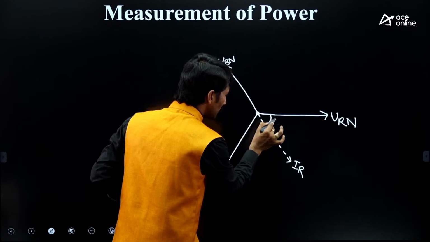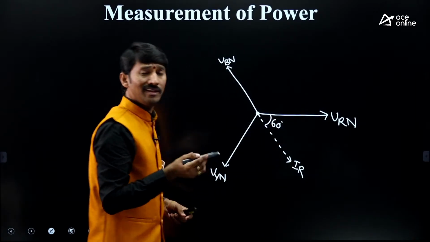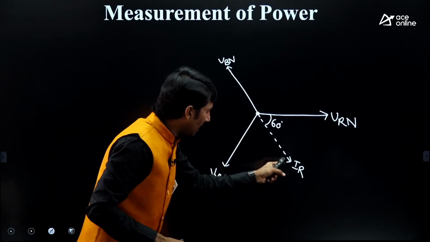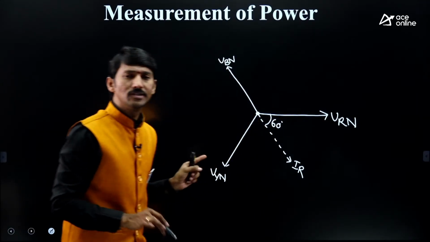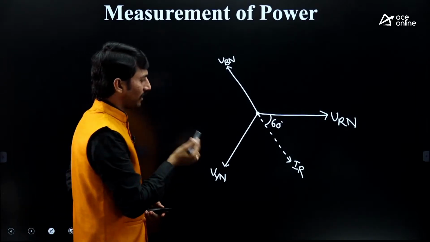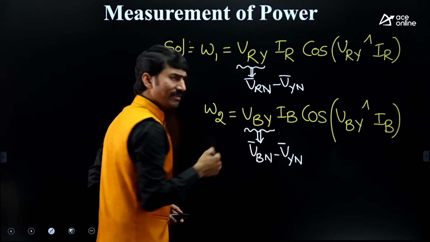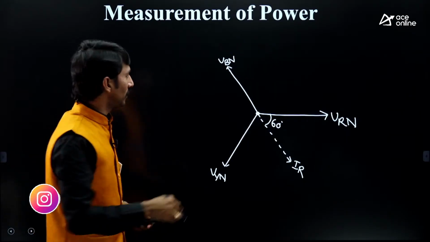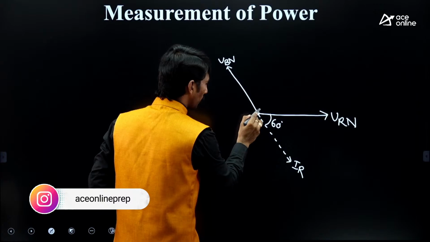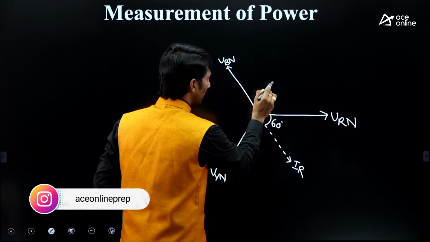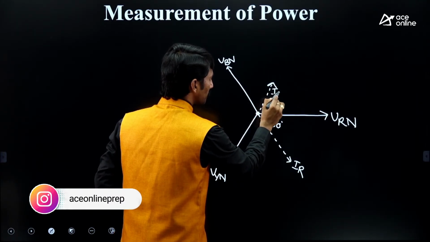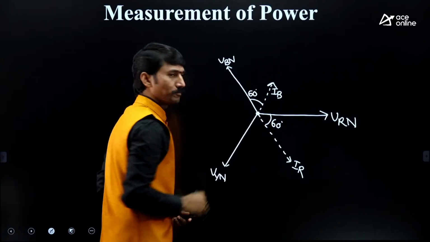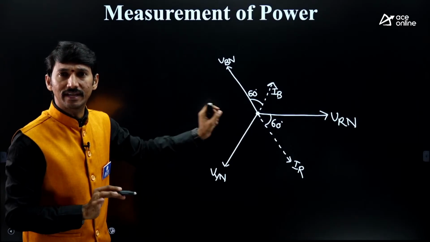This angle is 60. Why? They have mentioned a lagging load. Phi at an angle of 60 means IR lags the VRN by 60 degrees. Now IB will be lagging with the BN. So this will be IB, and this angle is 60 degrees, according to the given data.